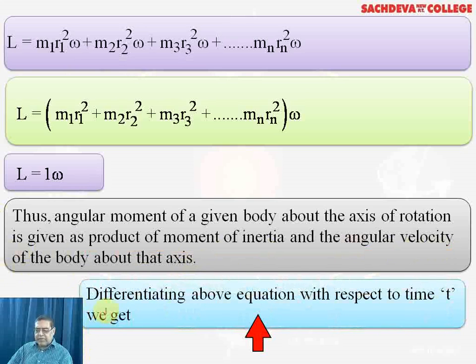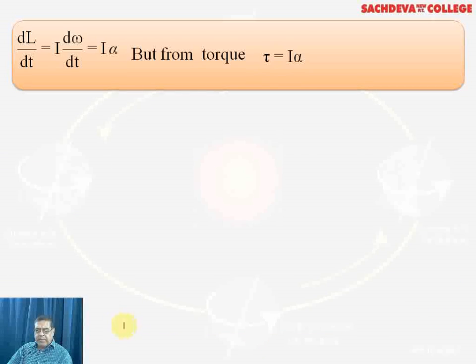Now, if we differentiate the above equation with respect to time, we can write dL over dt is equal to d over dt of I omega. So this is what is written here in the equation. I is written as it is, and d omega by dt is taken as alpha. So dL over dt is I alpha, but I alpha is torque. So dL by dt is basically torque. So torque is the rate of change of angular momentum with respect to time.